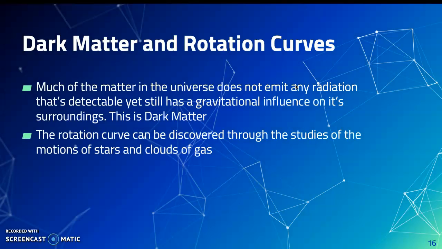And now I'm going to be getting into some of the mysteries about the universe and galaxies, and one of the main mysterious things is dark matter. Much of the matter in the universe doesn't emit any radiation that's detectable yet, and still has a gravitational influence on its surroundings, and this is known as dark matter. Rotation curves are less of a mystery and more of something that's just good to know. The rotation curve helps us determine how strong the dark matter is that's present within a galaxy, and it can be discovered through studies of the motions of stars and clouds of gas.